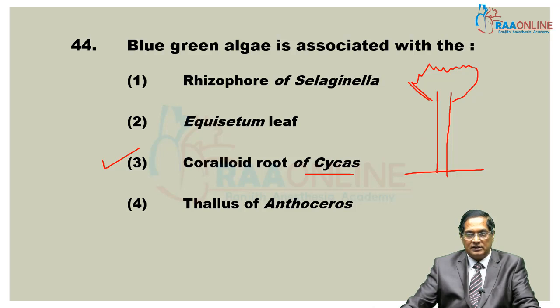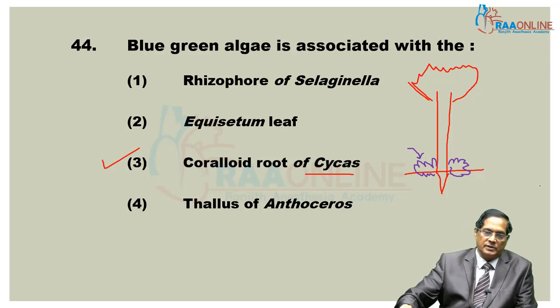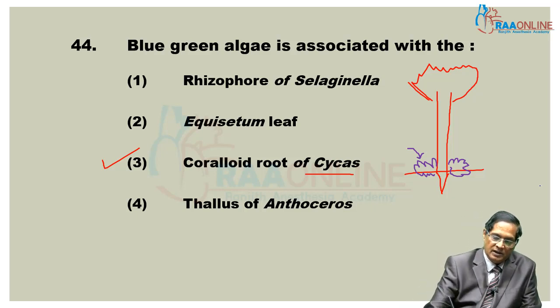At the base, normal roots are present inside the soil, whereas at the surface of the soil you see dull white colored roots present at the base of this tree. These roots are called coralloid roots.